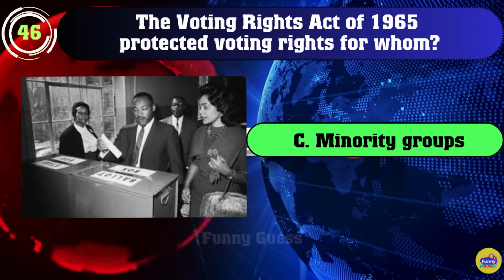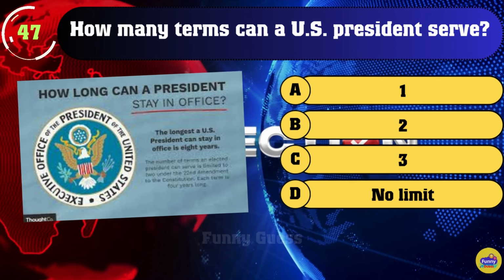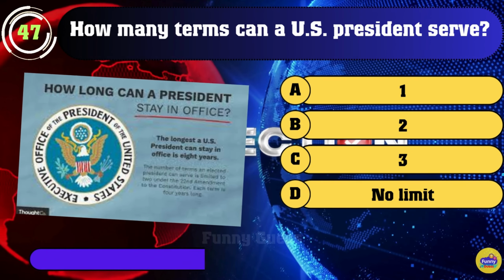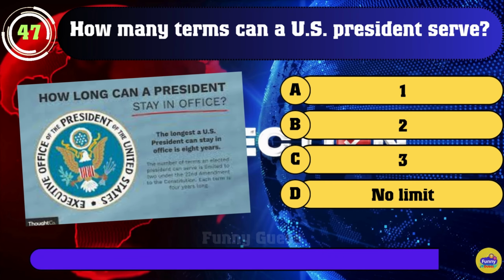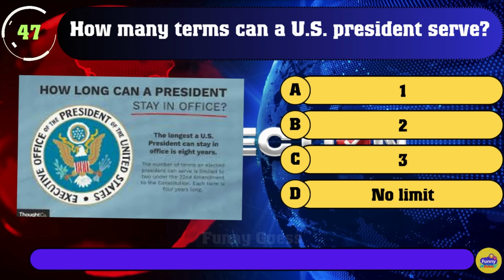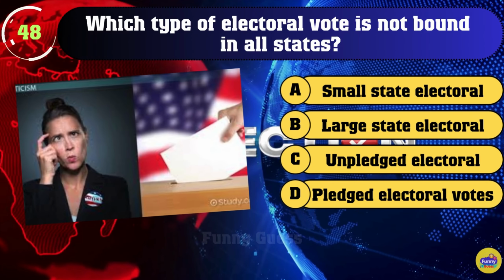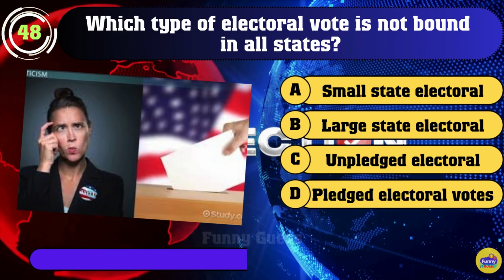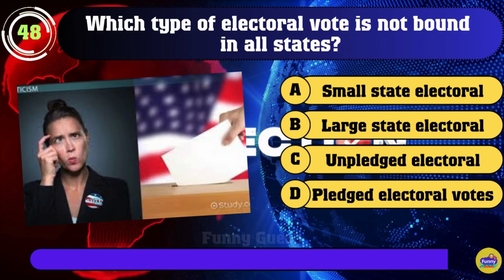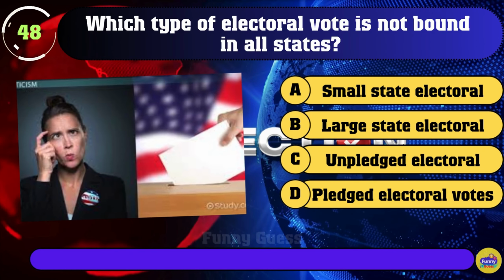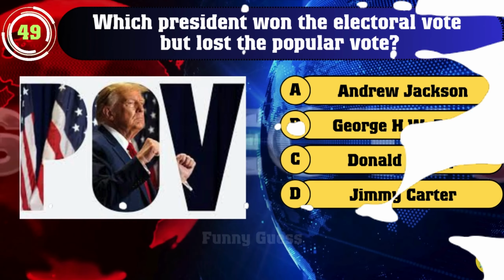C. Minority groups. 47. How many terms can a U.S. president serve? B. 2. 48. Which type of electoral vote is not bound in all states? C. Unpledged electoral votes.